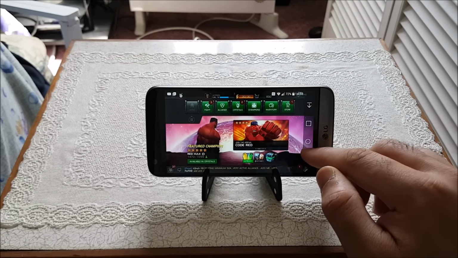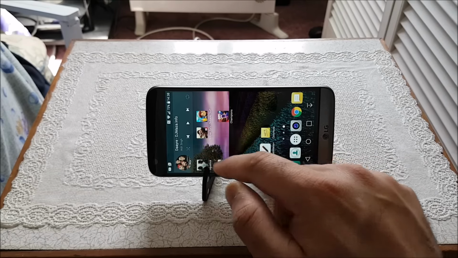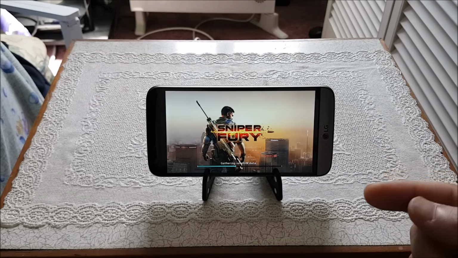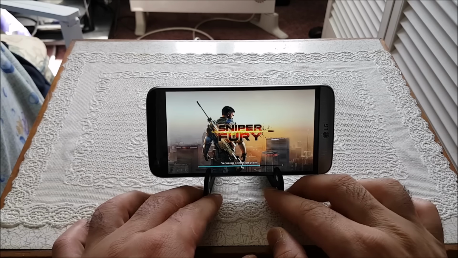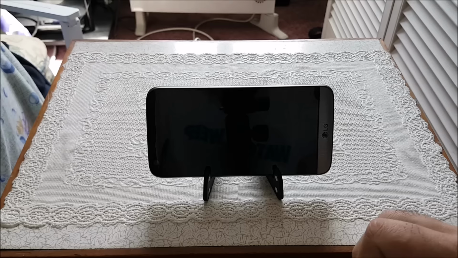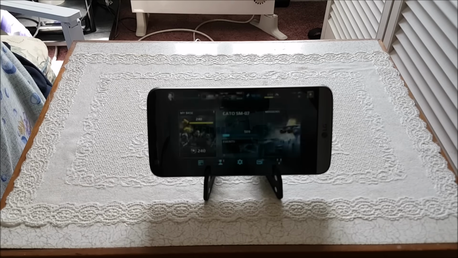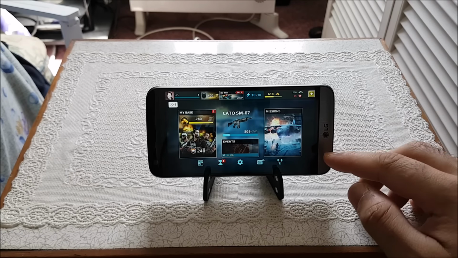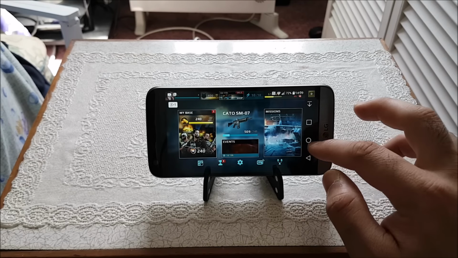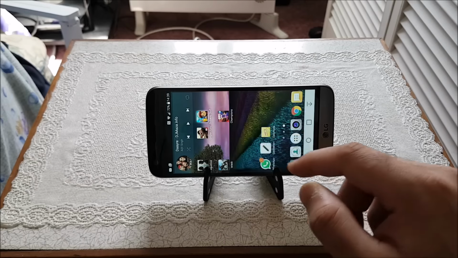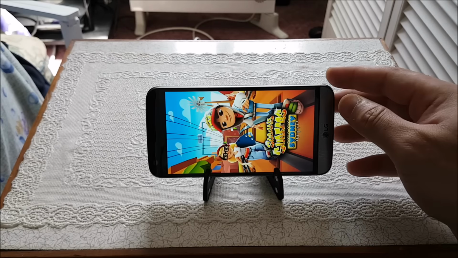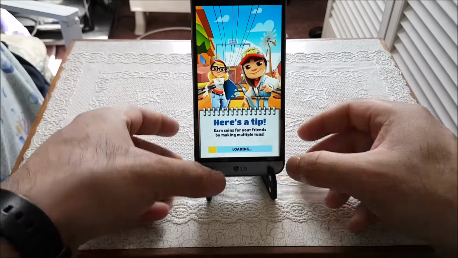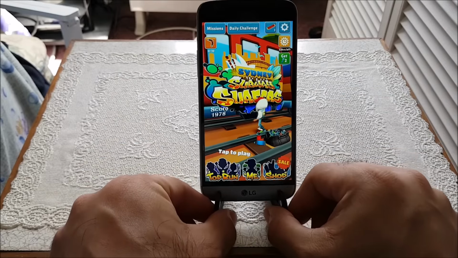So now let's get back into here, home screen, and go back to Sniper Fury. That's the other game I downloaded. You'll probably be seeing me playing it in my next game video anyway, on the LG G5. As you can see, guys, the game is actually on this home screen. Actually you can see it very clearly. No issues here whatsoever. So I'll leave it here now, guys, and let's get into the next game, which is the Subway Surfer. So let's see if we can have a look at this. This game is obviously mostly played in portrait mode, guys, so I will put it back in portrait mode again so that you can have a look and see. There we go.